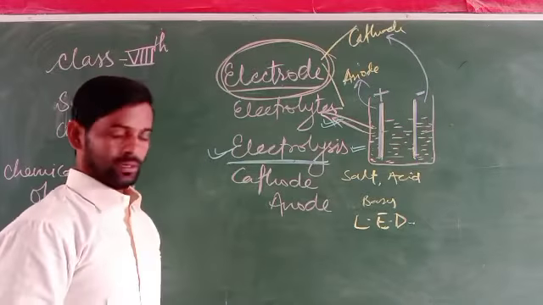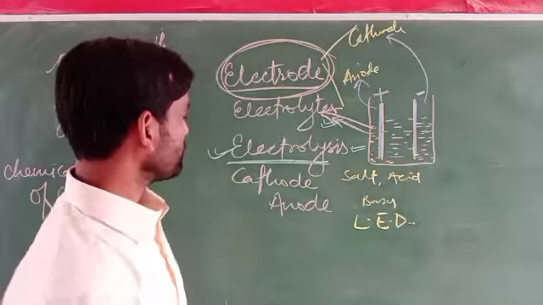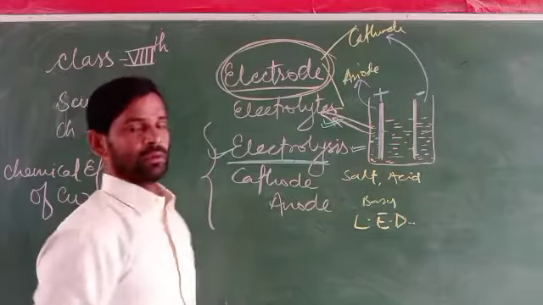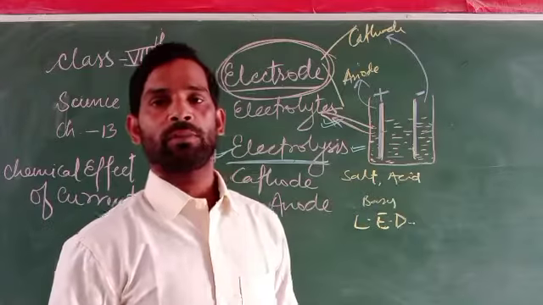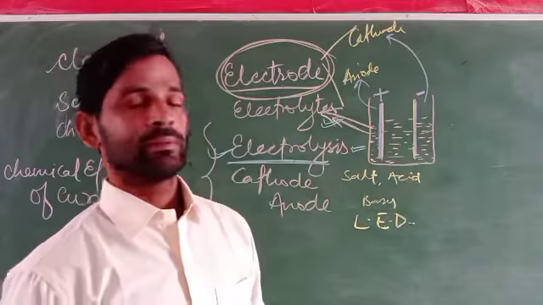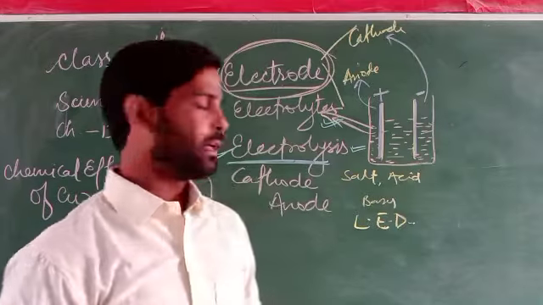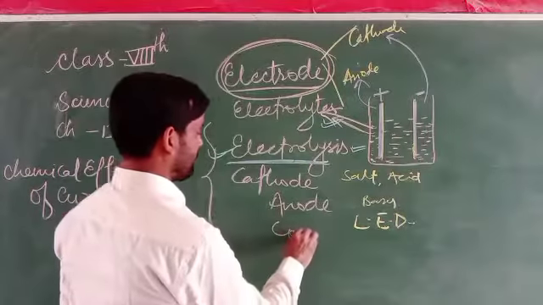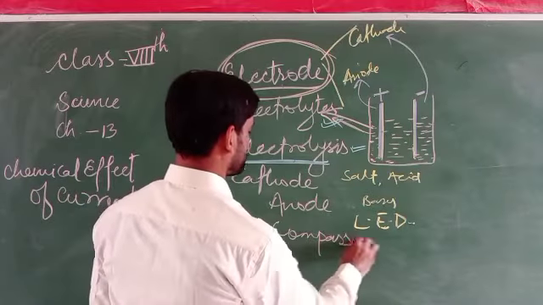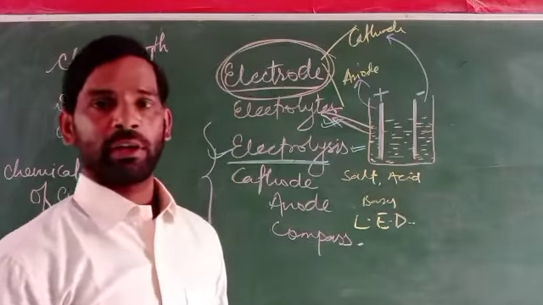That's it. Next, the second way to detect electric charges is a compass. One way to detect electric charges is an LED, and the second one is a compass.